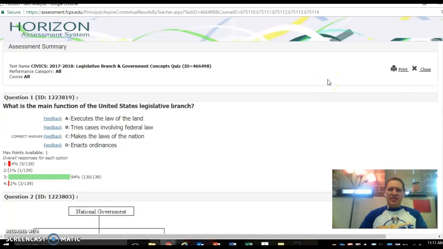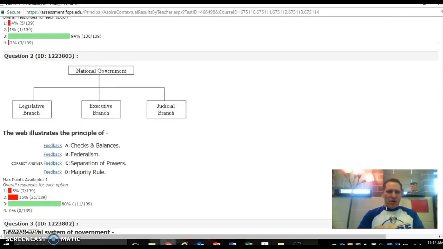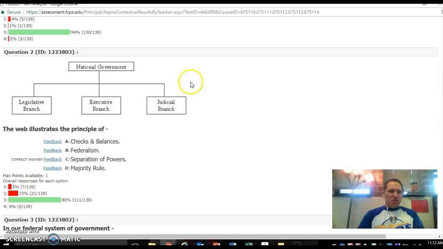We're going to look at some of the tough ones on the legislative branch quiz that you took back in January. Also, government concepts, federalism, separation of powers, checks and balances were also on this quiz. So let's go right into number two. Number two should have been a little bit easier. I thought this was legislative, executive, judicial, three branches of government, separation of powers. About 1 out of 5 of you missed that one.